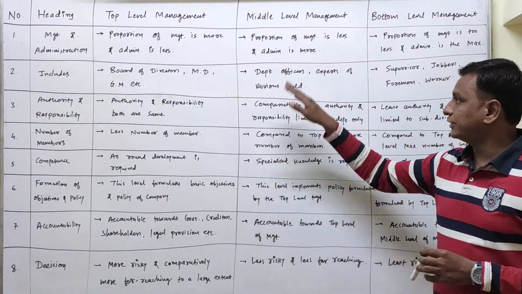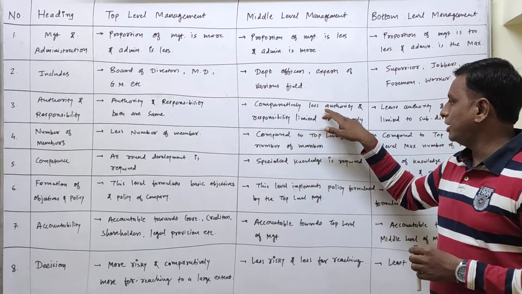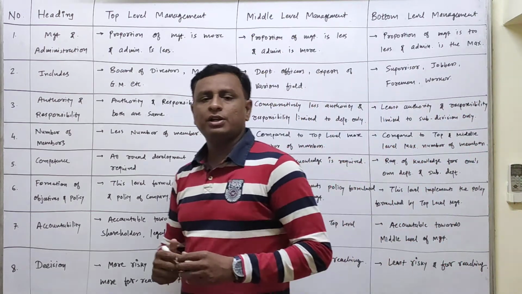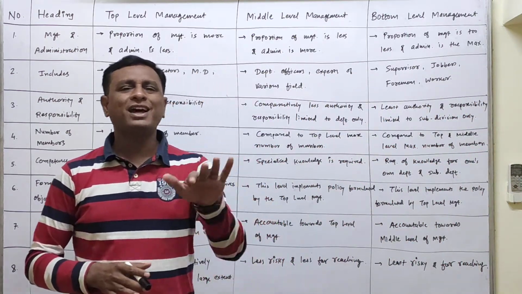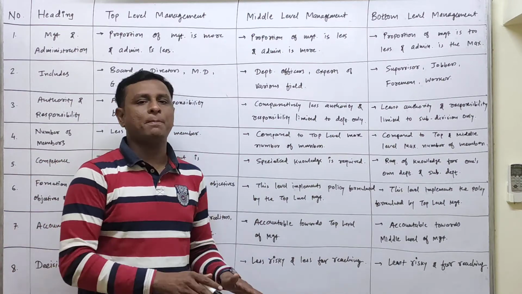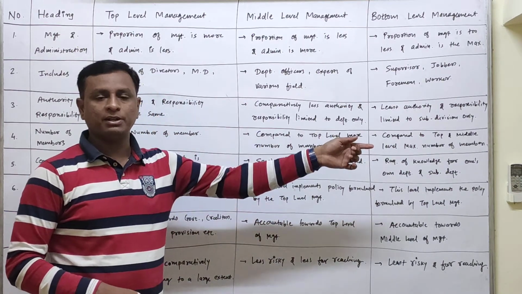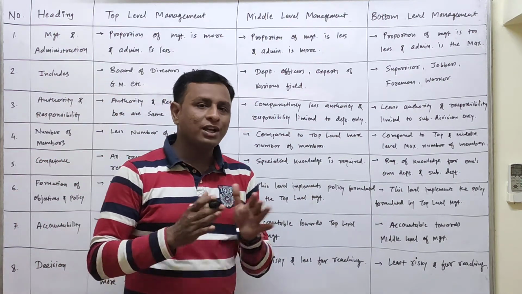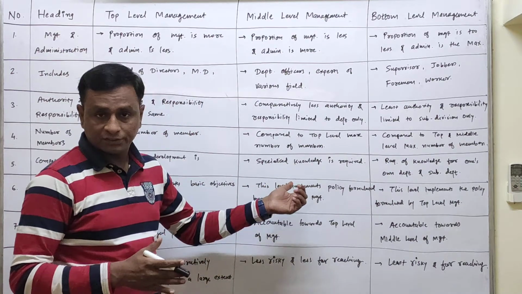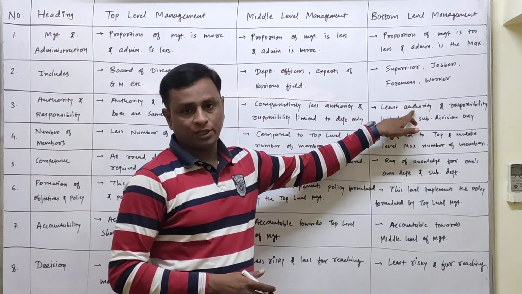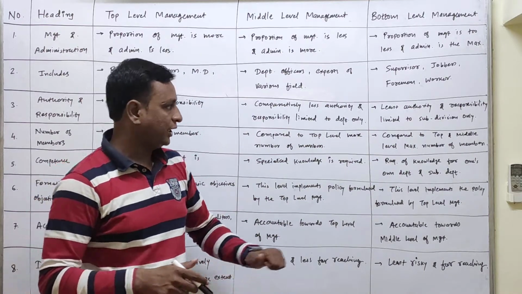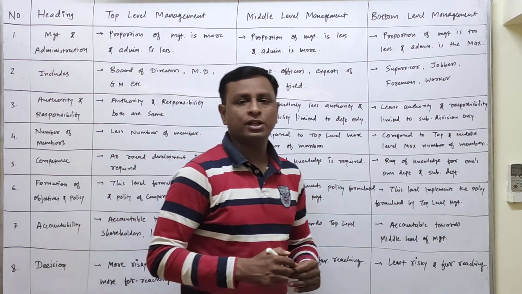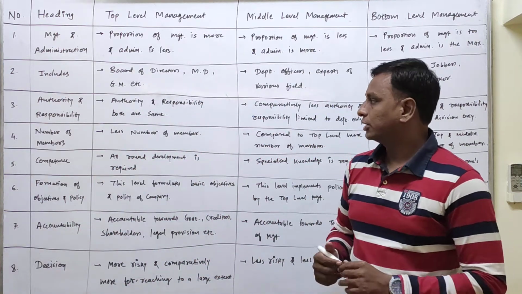In the case of middle level management, comparatively less authority, and responsibility is limited to the department only. Authority and responsibility both are present, but they are limited in nature, only to the department. Whereas in the case of bottom level management, again the proportion will reduce and it will be limited only to the sub-departments and the subdivisions. So least authority, least meaning minimum authority, and so also the responsibility, limited to the subdivisions only. So that was the third point.